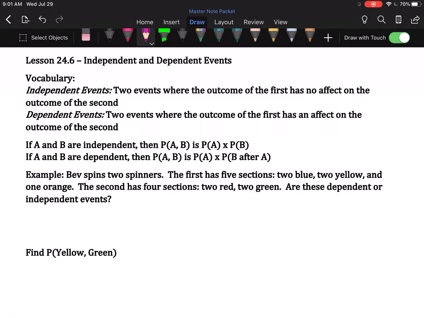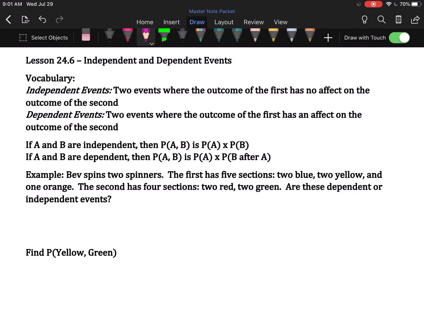So, some examples. Bev spins 2 spinners. The first has 5 sections. 2 are blue, 2 are yellow, and 1 is orange. The second has 4 sections. 2 are red and 2 are green. Are spinning these spinners dependent or independent events?